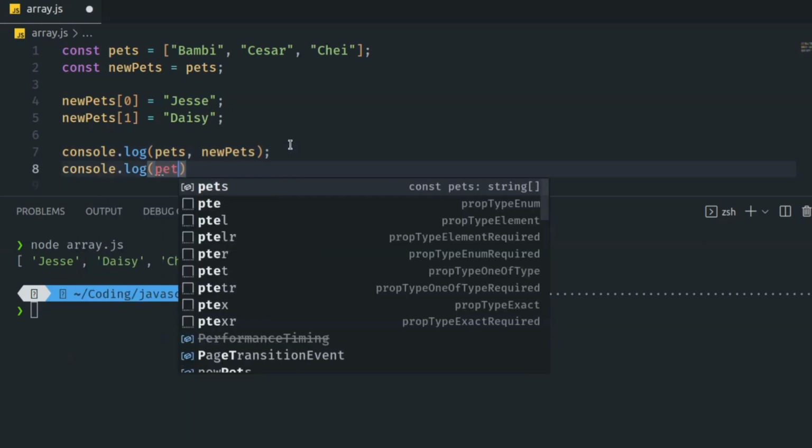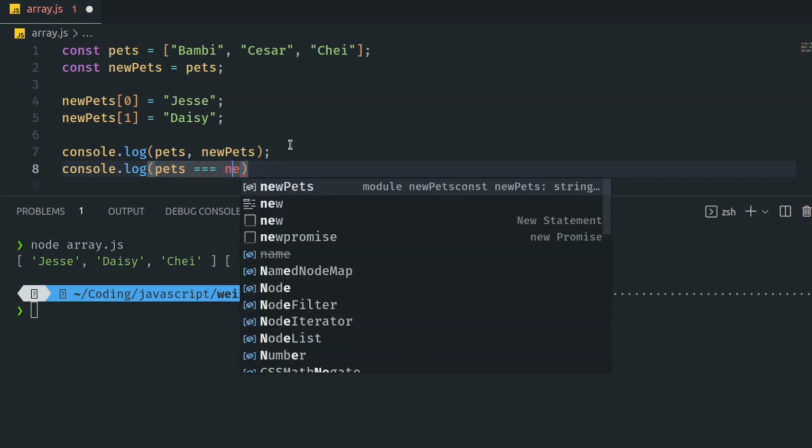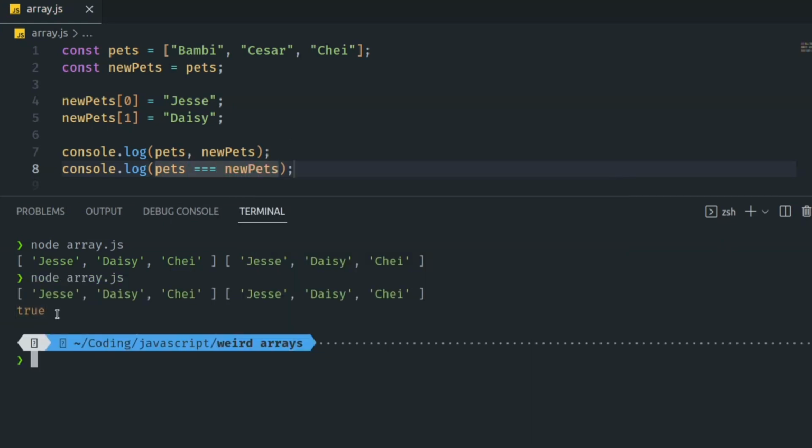Now, we check if pets and newPets refer to the same array in memory. Since they do, the output of this comparison is true.